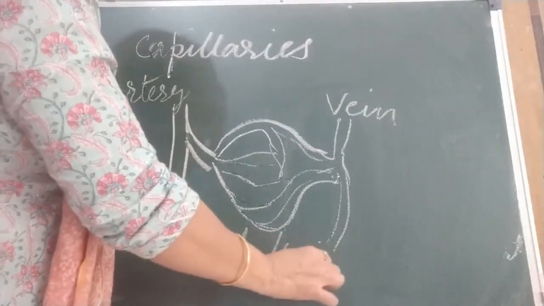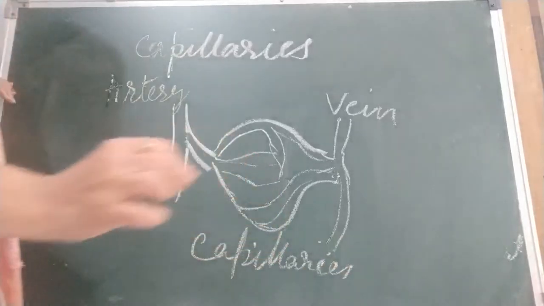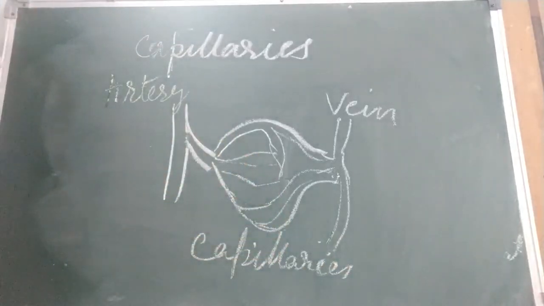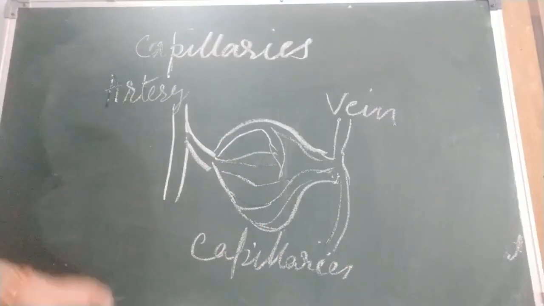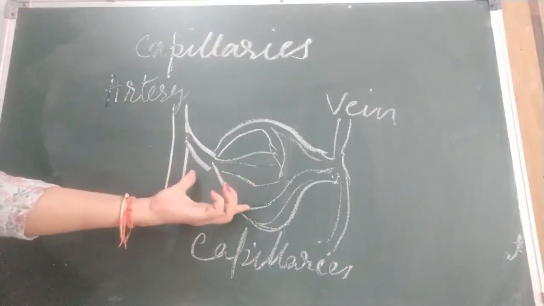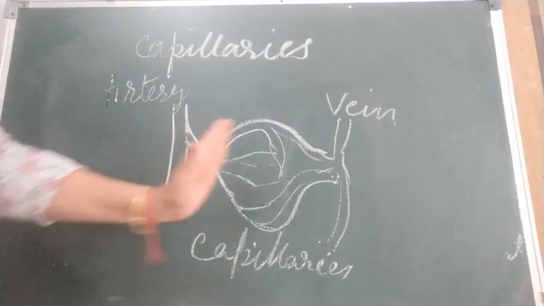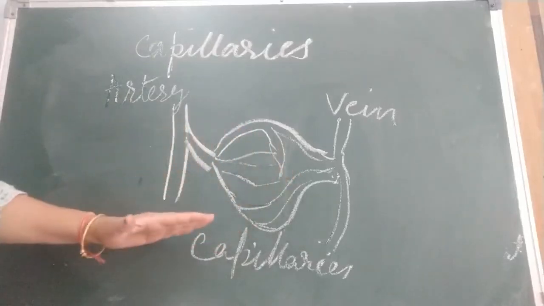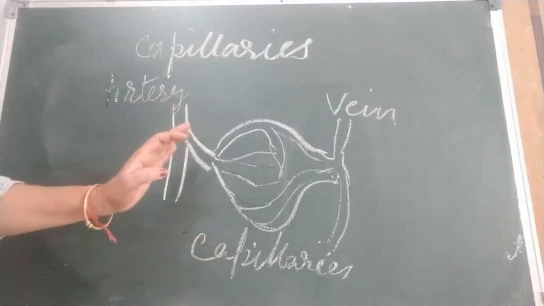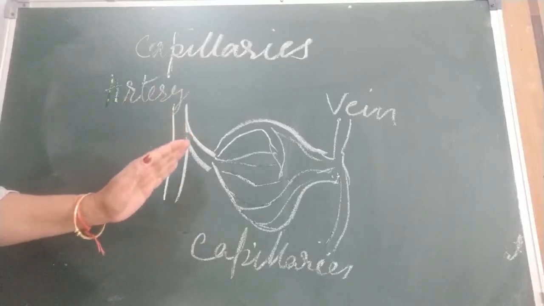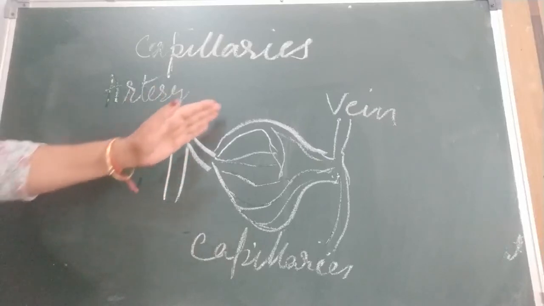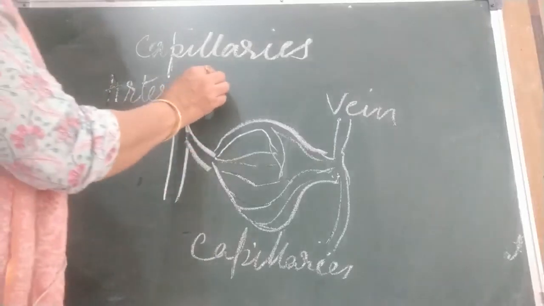In these capillaries is where the exchange of substances takes place. Capillaries are thin-walled blood vessels and form a network of extremely tiny blood vessels between arteries and veins. The wall of the capillaries is very thin and semi-permeable, and it allows diffusion.